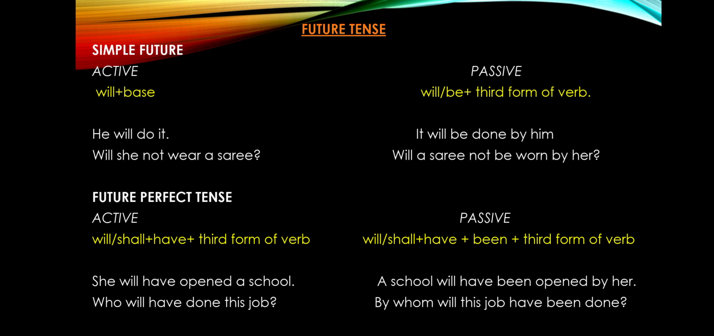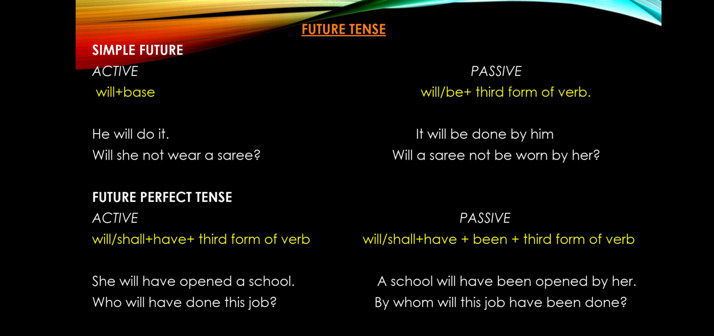Now, future tense. Simple future, active sentence, will plus base form of the verb. Passive sentence, will be plus third form of verb. So, he will do it. It will get changed to it will be done by him. Will she not wear a sari? Will a sari not be worn by her?